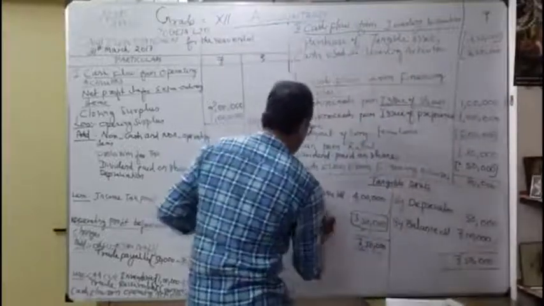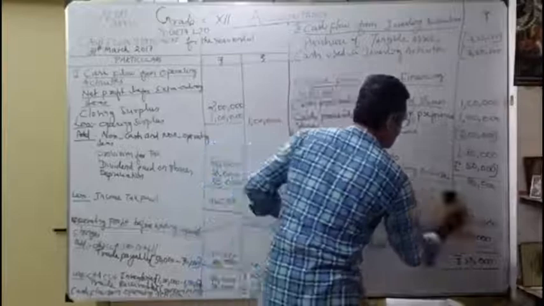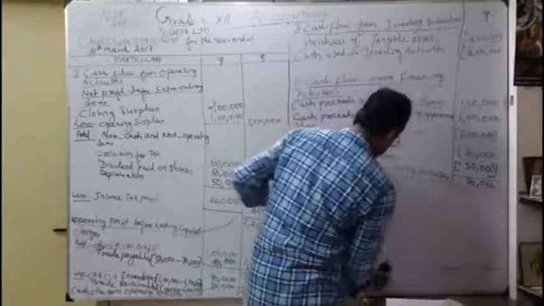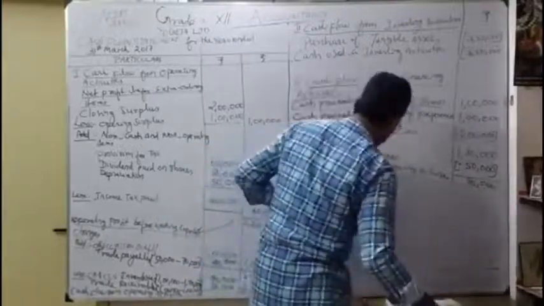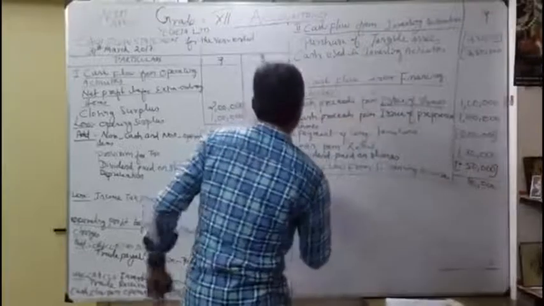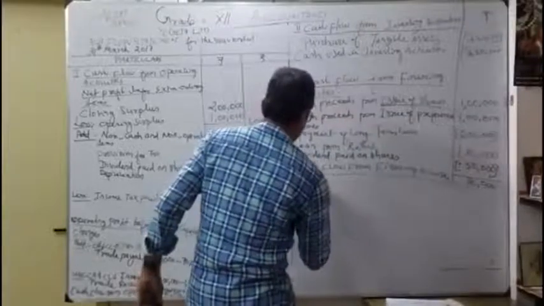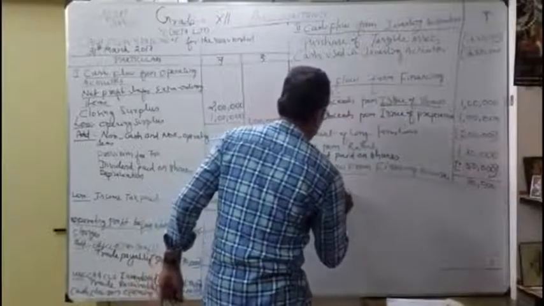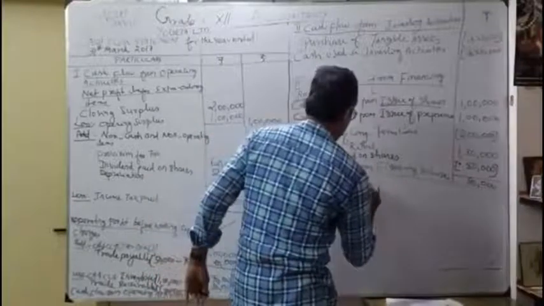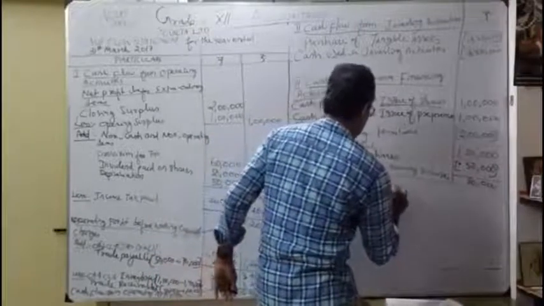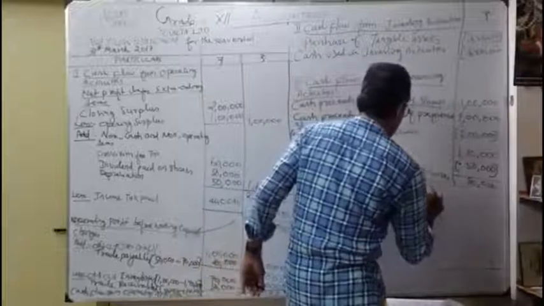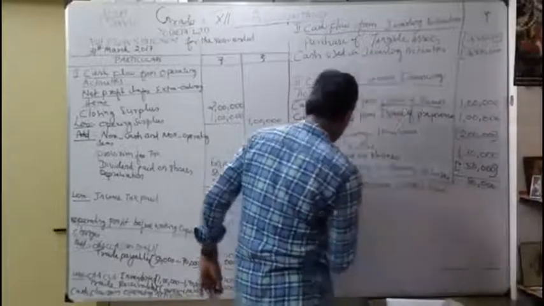Now I clean this to go further. Okay. What is that? You know already. So what is the answer here? So the fourth Roman letter, net increase or decrease in cash and cash equivalents.